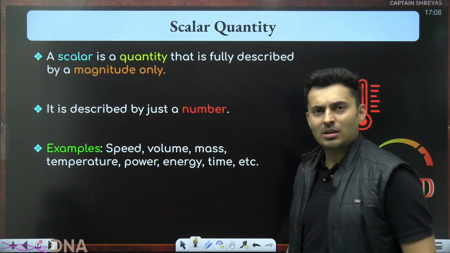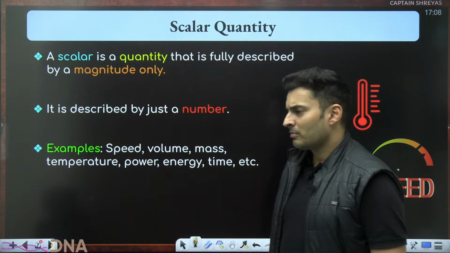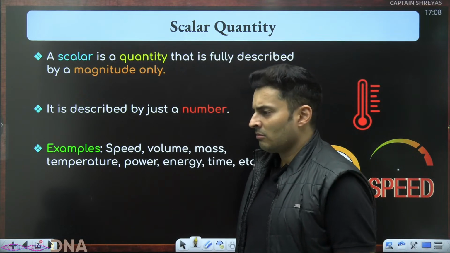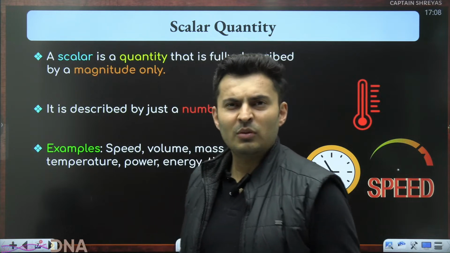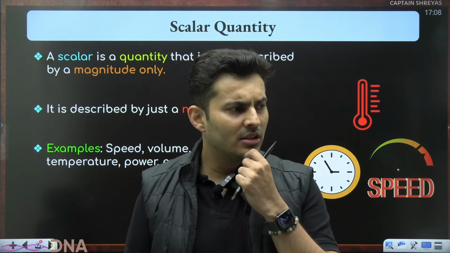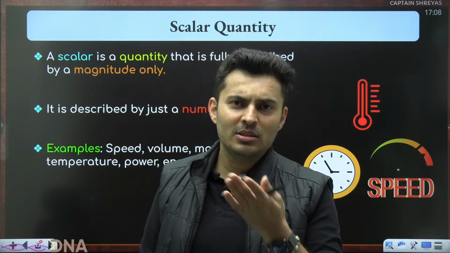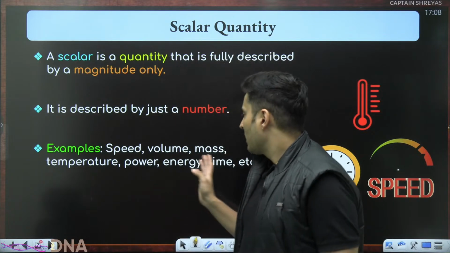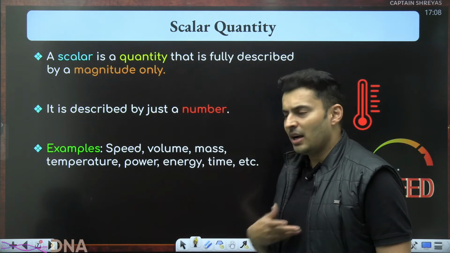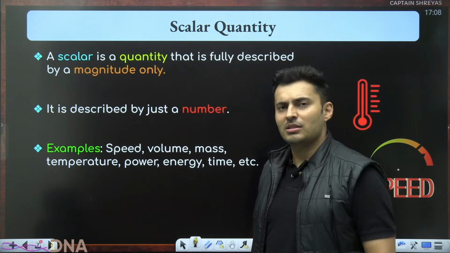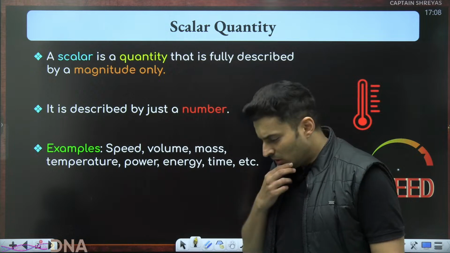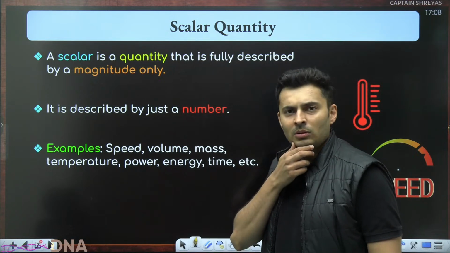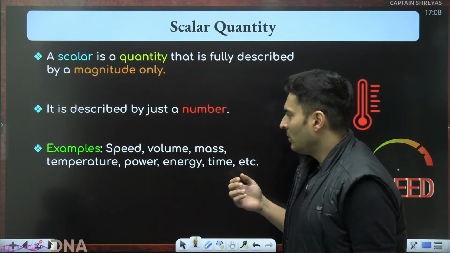Don't ask me such rubbish questions. Volume. Get a can of water, 10 liters. If you ask, sir, should I get it in north direction or east direction? You'll be like, what is this? Mental fellow only. Mass. If somebody asks you, what is your mass? And you say 40 kg. Somebody asks you, up direction or down direction? You will only look up and down. What is he asking, bro? Up and down? My mass?